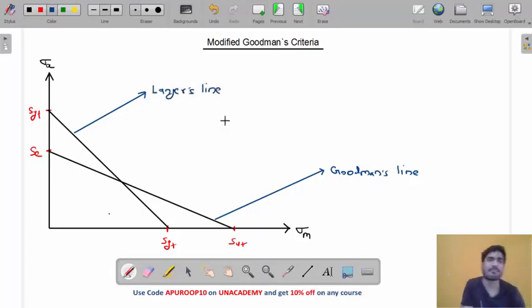Okay. What is the meaning of this line, my friend? Let's understand why we are drawing Goodman's line. Because we don't want the material to fail from fatigue, right? If the point is inside Goodman's line, it is safe from fatigue. But the material can also fail in yielding. So if the point is inside Langer's line, then it is safe from yielding.